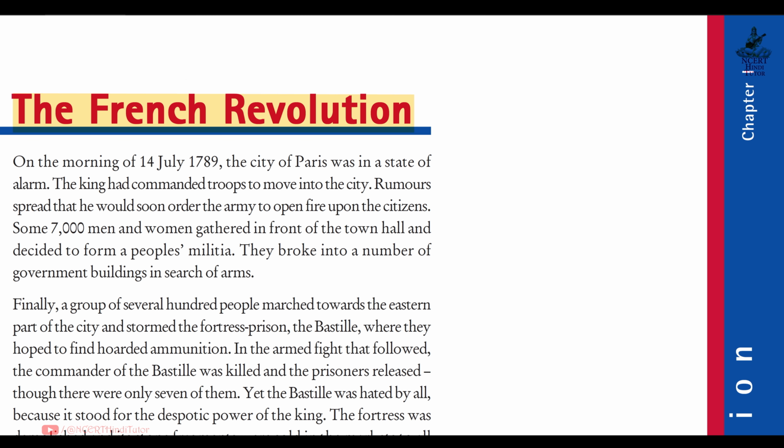So friends, we have completed MCQs, short question answers and long question answers from Chapter 1, the French Revolution. We have already studied notes and summary in Hindi explanation and also NCERT question answers of this chapter.